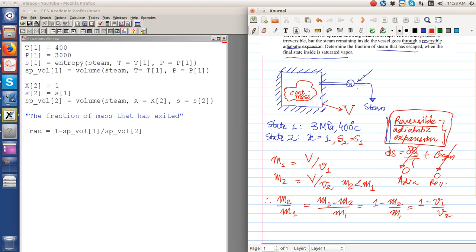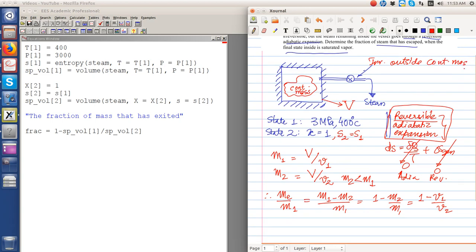There are irreversibilities, but they are external to the control mass. These are the irreversibilities happening outside the control mass, and so we do not bother about what is happening outside. For the control mass, it is given that the process is a reversible adiabatic expansion.